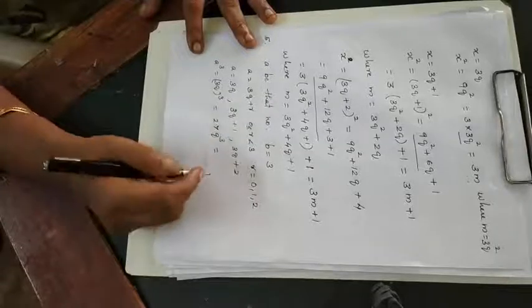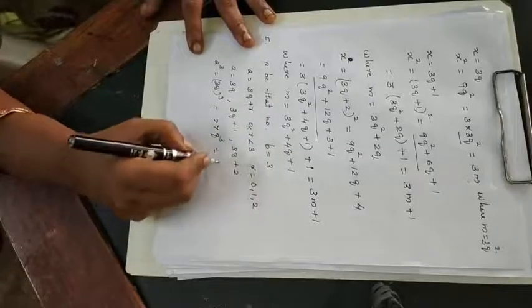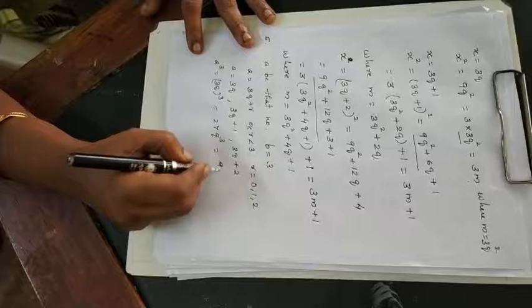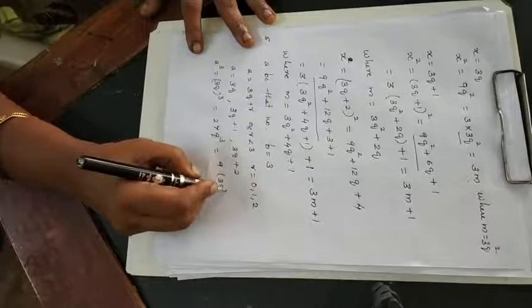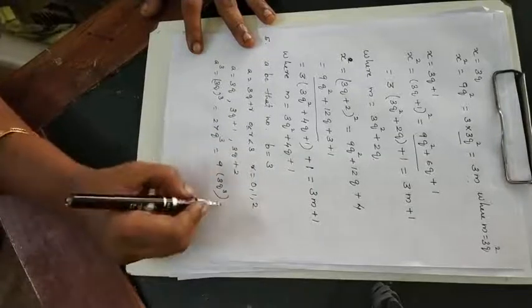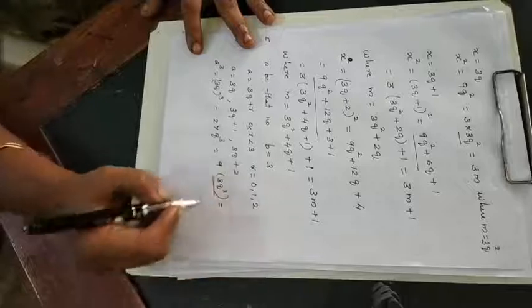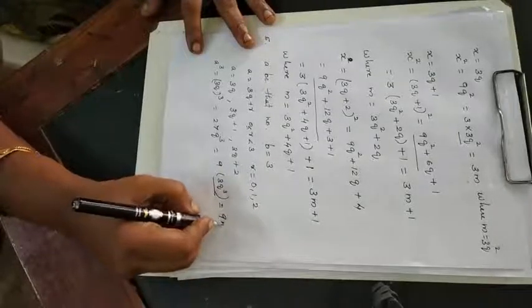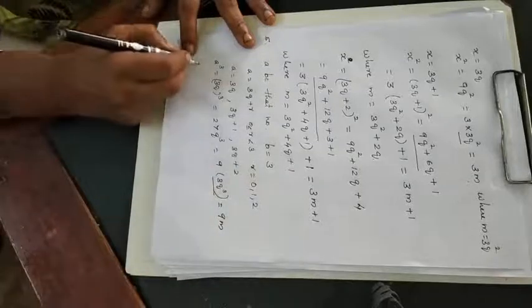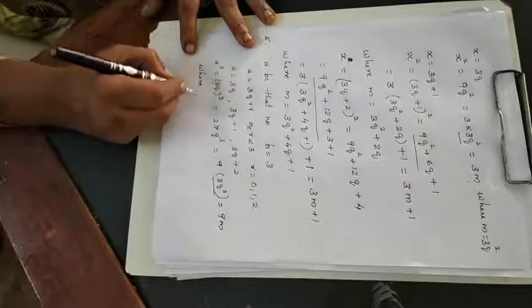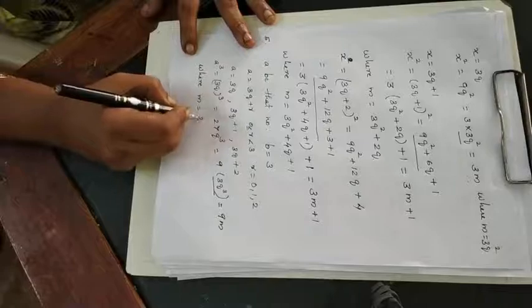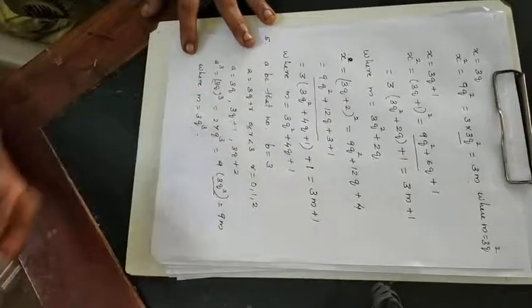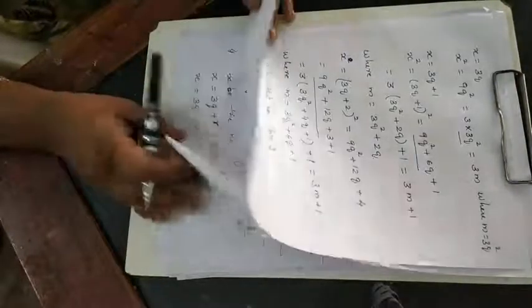You have to write in terms of 9. So can you write that one as 9 into 3q cube? This will be our m, that is here 9m, where m is equal to 3q cube.